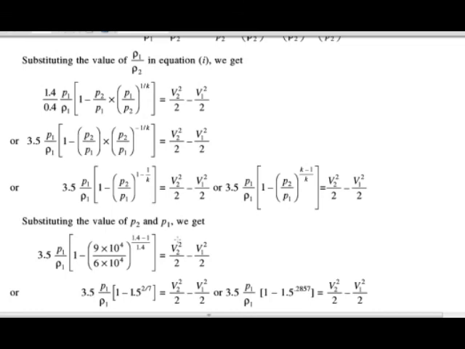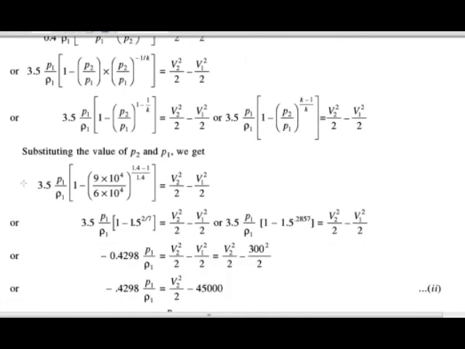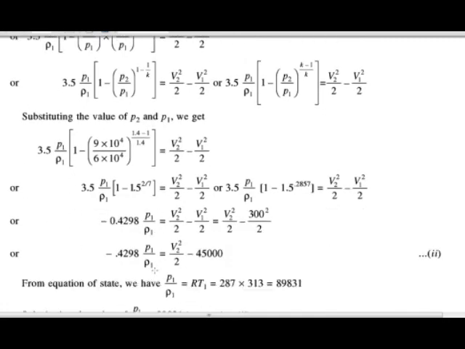Here we know the values of p1 and p2. Putting these values and solving all the terms, we get the final equation as minus 0.4298 p1 upon rho 1 is equal to v2 square by 2 minus 45000. This is our second equation.